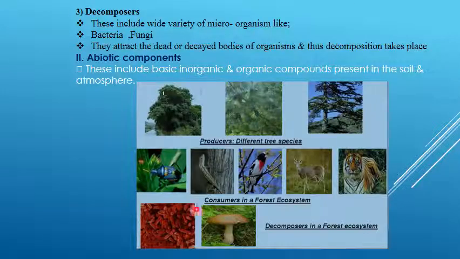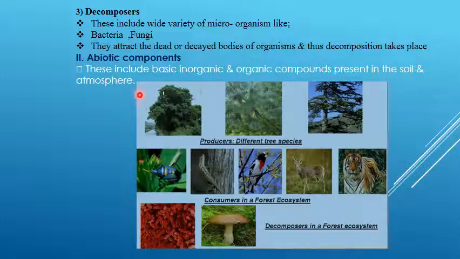Next is decomposers. Decomposers include a wide variety of microorganisms like bacteria and fungi. They attack the dead or decayed bodies of organisms and thus decomposition takes place. These decomposed materials are used by the soil and produce a lot of nutrients. The last one is abiotic components, which include non-living components. These include basic inorganic and organic compounds present in the soil and atmosphere.